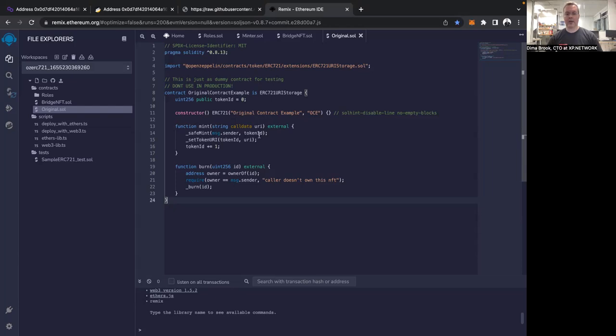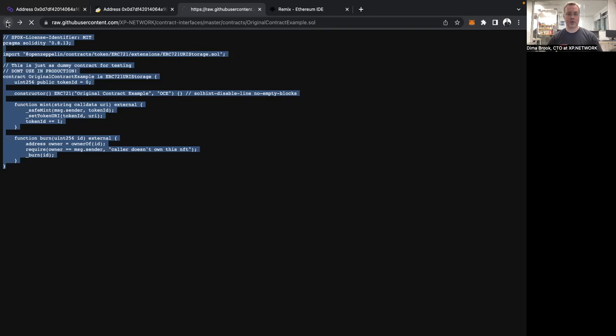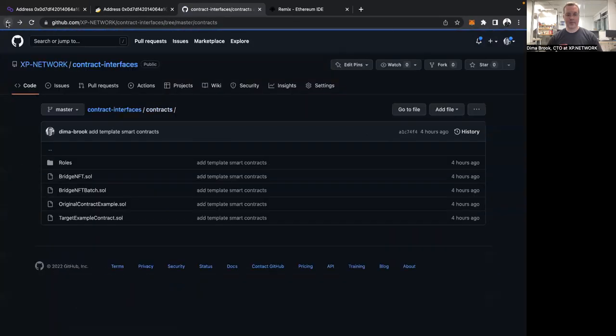All this contract does is it mints and burns NFTs. And we're not going to use burning today in this demonstration. We're going to mint an NFT to be able to test that everything works as expected. All the rest of the functionality is inherited from the ERC721 URI storage contract, so we don't have to replicate it here. And it comes from OpenZeppelin, a very reliable source of validated smart contracts that we're using.